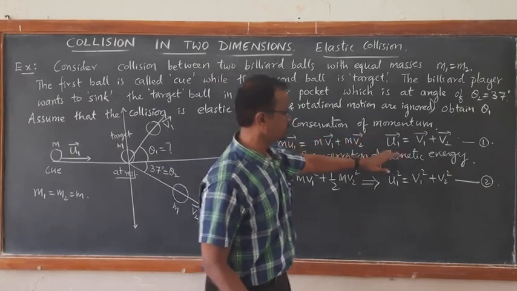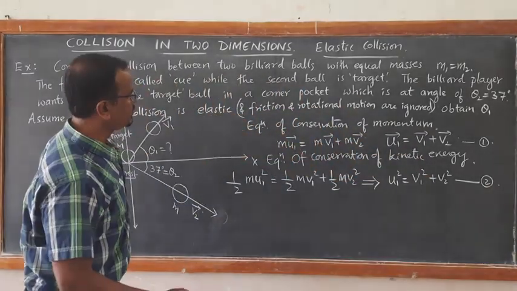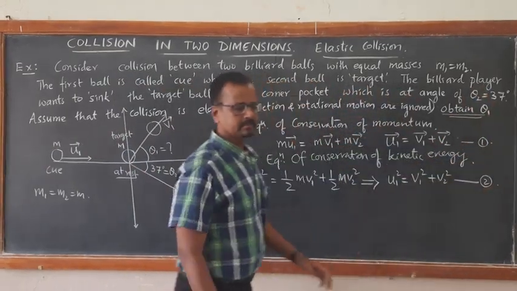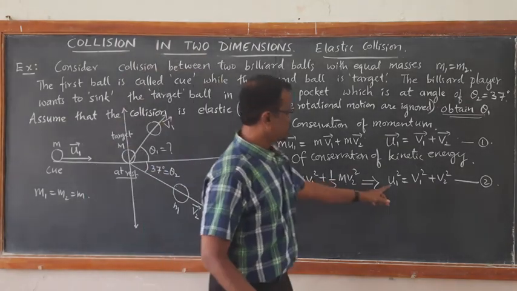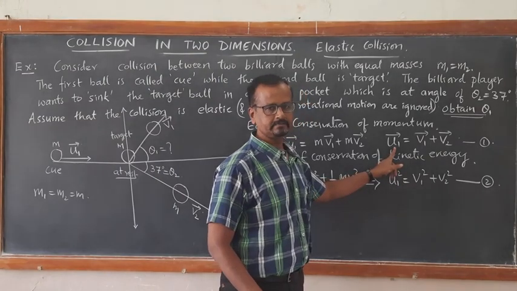So using equation 1 and equation 2, we can solve for the required quantity, that is angle theta 1. Let us see how. Here u1 square is in equation number 2 and here it is u1 vector.